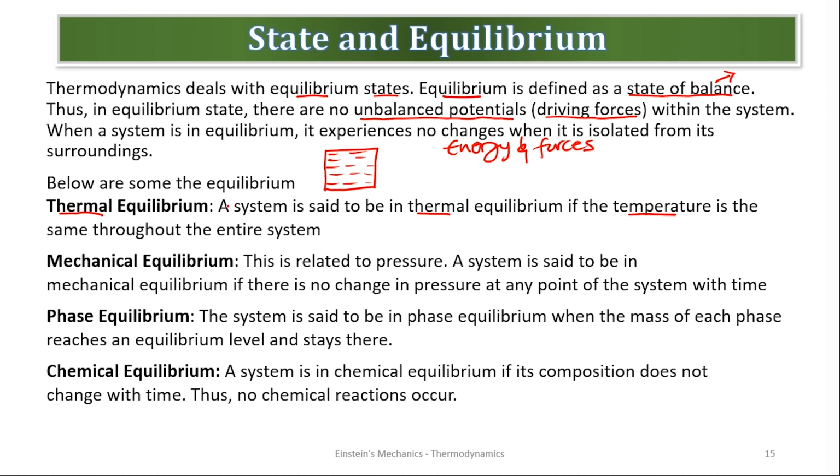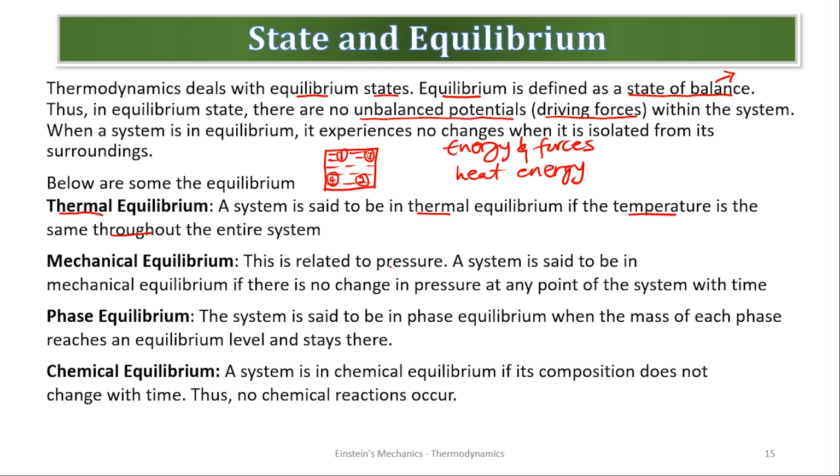And what thermal equilibrium is talking about is, if I'm considering this system of water, then temperature at point 1 should be equal to temperature at point 2. The same thing at point 3 and point 4. It should be the same throughout the system. And if the measure of temperature is the same throughout this system, then my system is said to be in thermal equilibrium. Remember, thermal is also talking about heat energy. Are we good? So the heat within the system should be the same for it to be classified as thermal equilibrium.